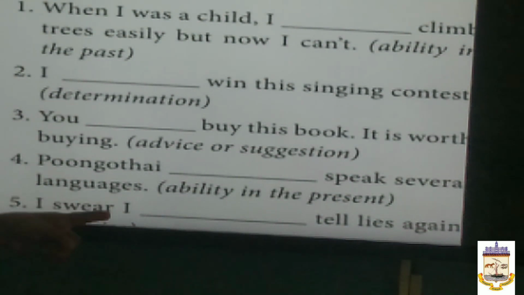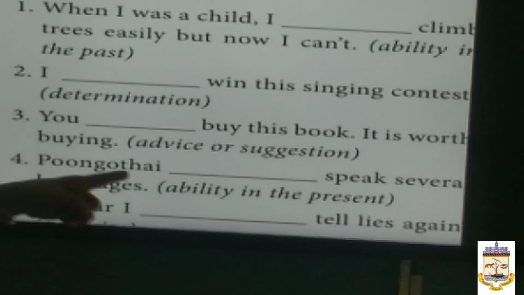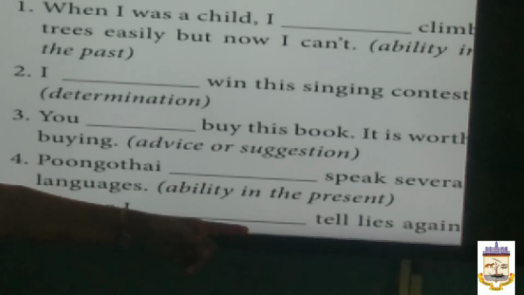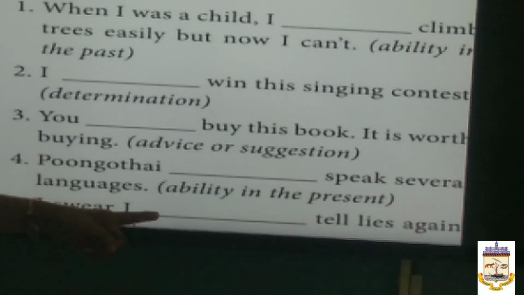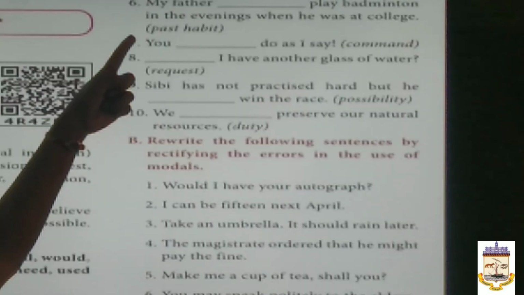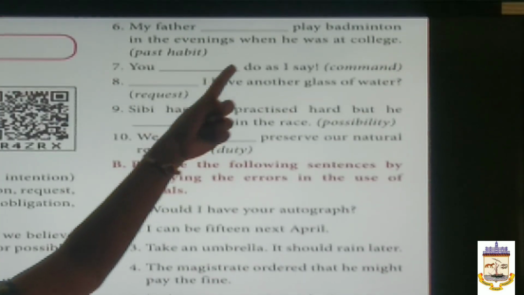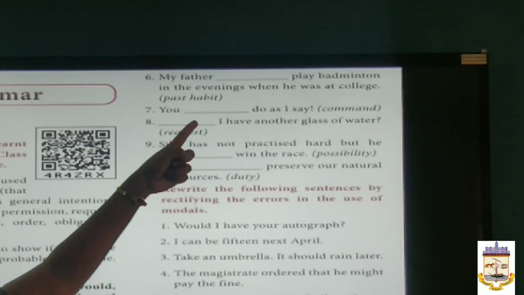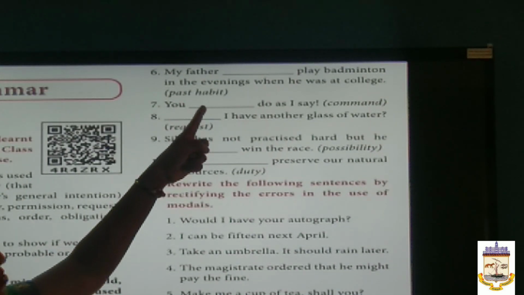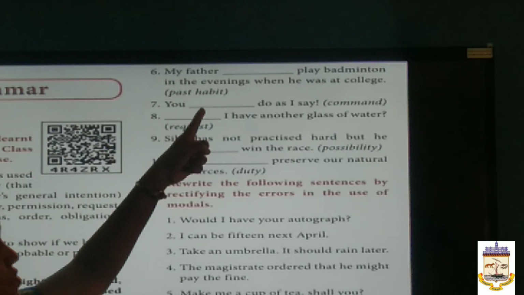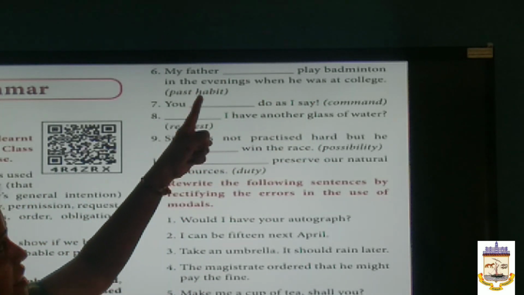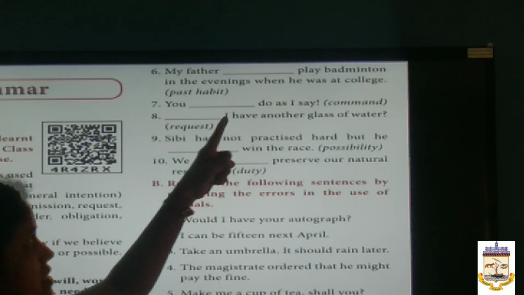I swear, I dash tell lies again. I swear, I will not tell lies again. Here, the modal is will. Hence, my father dash play badminton in the evenings when he was at college. My father, past habit. For past habit, we have to use used to. My father used to play badminton in the evenings when he was at college.